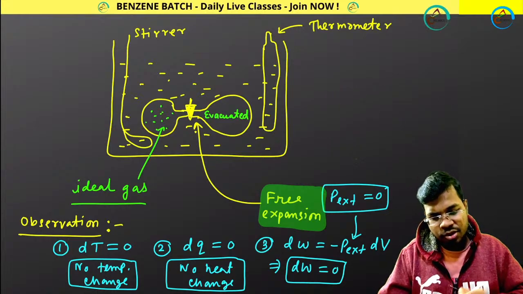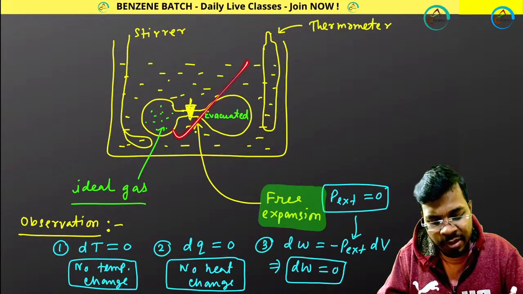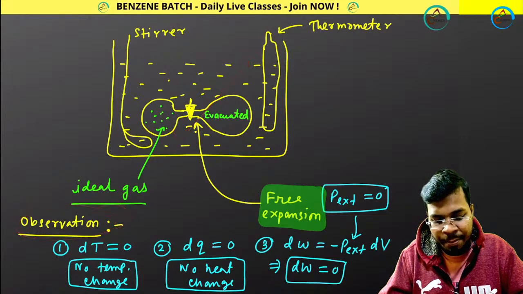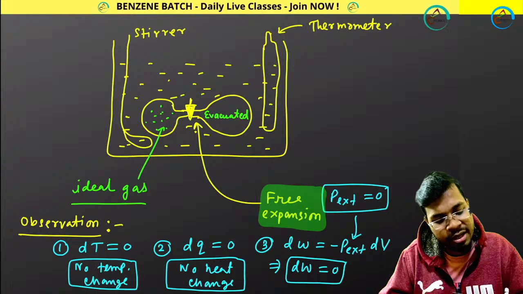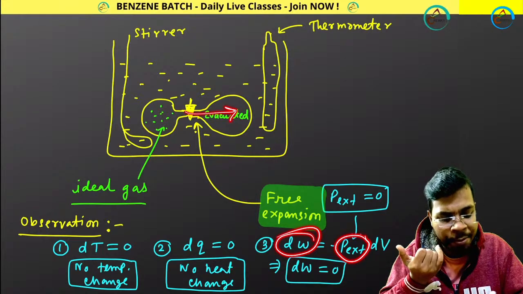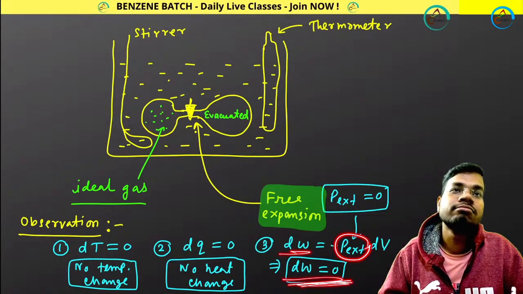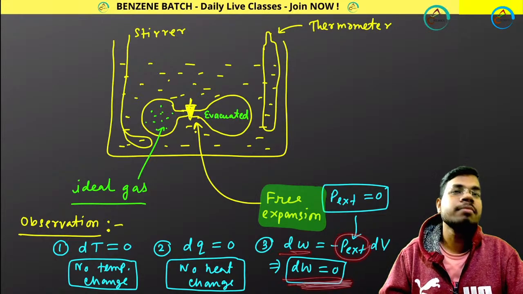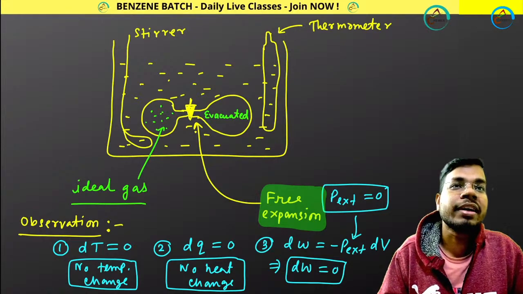So if you look at this Joule's experiment, after doing this experiment, you get a lot of observations. Like temperature is not changing, heat is not changing, and if these are not happening, so definitely P external is 0 because free expansion is happening. So P external is 0, so dW becomes 0.